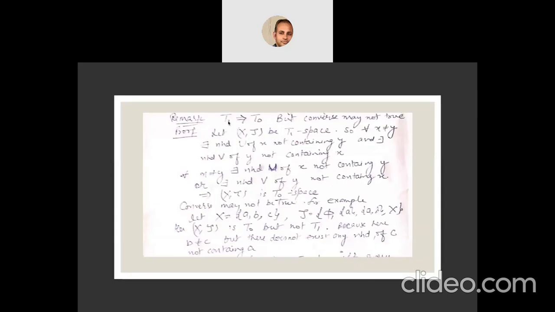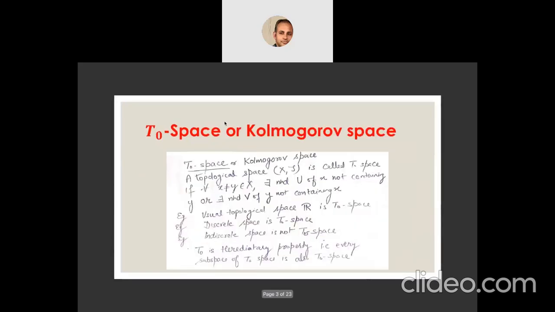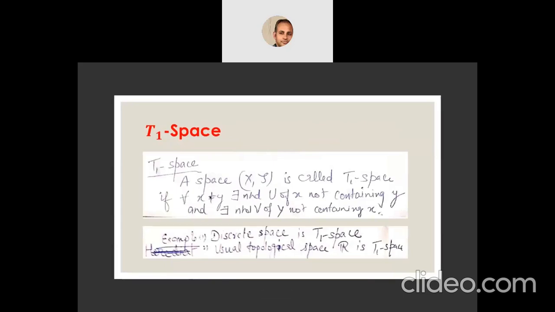Now here is a remark: every T1 space is a T0 space. So T1 implies T0, but the converse may not be true. Let us prove how a T1 space is a T0 space. The difference between the definitions of T0 and T1 is that here we have OR, while all the other parts of the definition are the same, but in case of T1 we have AND. This is the only difference.